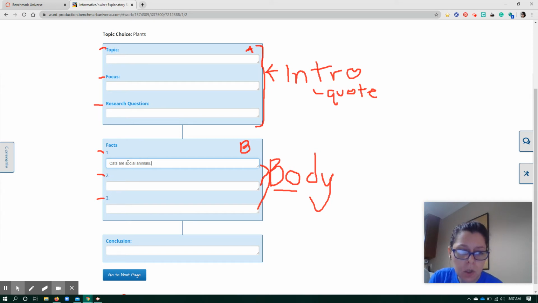How does that help them? Well, cats, before they lived in homes, they were wild. Wild animals need to be social so that they can work together to get things like food and other resources. Now, I would need to go do research to get more information about my idea.